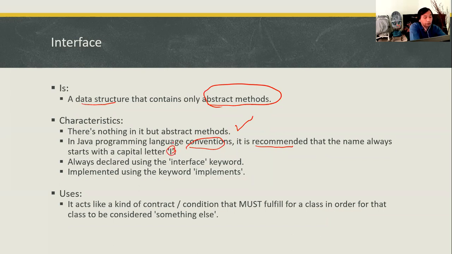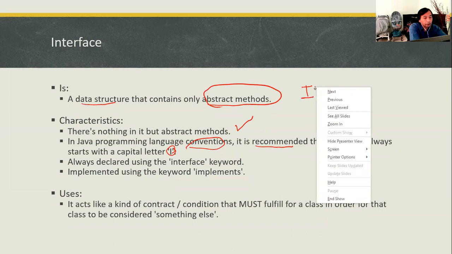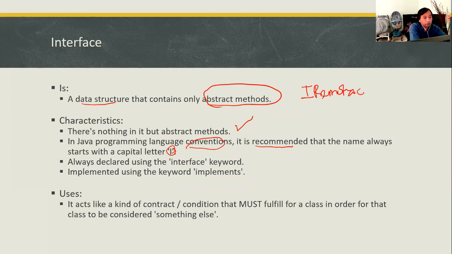So let's say you're going to create a remote control interface, then it should use the capital I first, and then continue with the name of the interface itself: IRemoteControl.